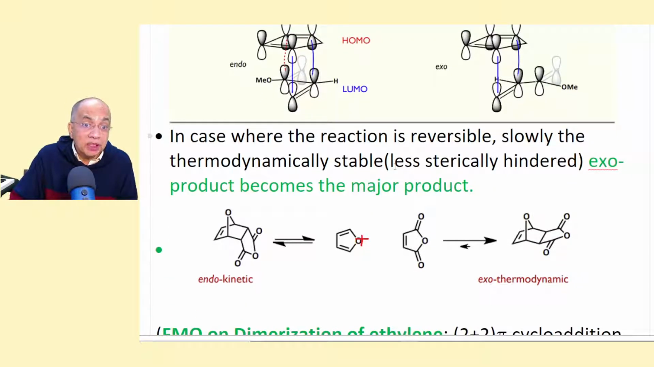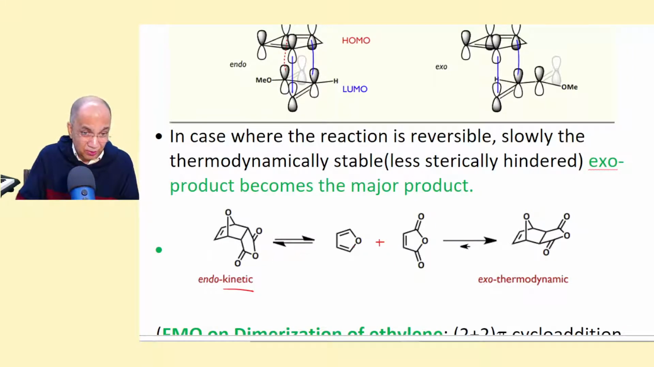But in some cases, the reaction is reversible. For example, the reaction of furan with maleic anhydride immediately forms this one, the endo product, kinetically driven, because the pi bonds remain on the same side of this pi bond, so that the activation energy is lower, so it forms faster.